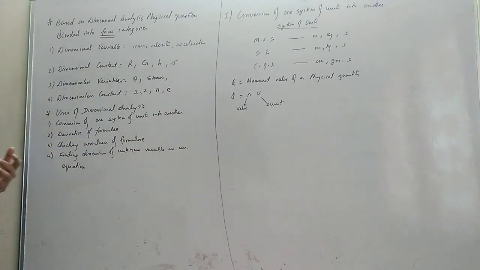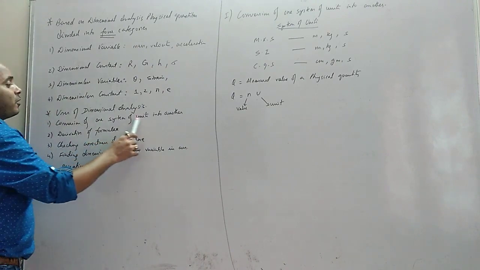Where do we use it in physics? These questions may be asked as a theory question also, where you can write these 3-4 points, and each point corresponds to a few numericals, and then this topic will be over. We will do 3 to 4 numericals for point 1, 3 to 4 numericals for point 2 and for point 3 and for point 4. Then this topic will be over. Okay? Okay. So what is the first point?